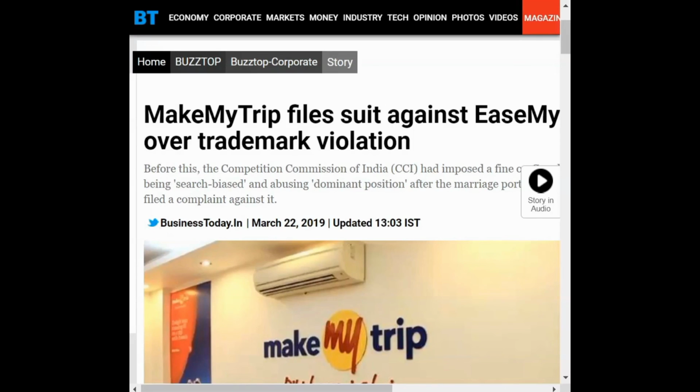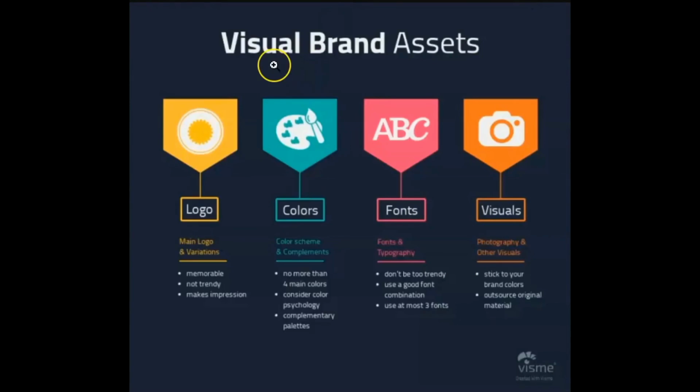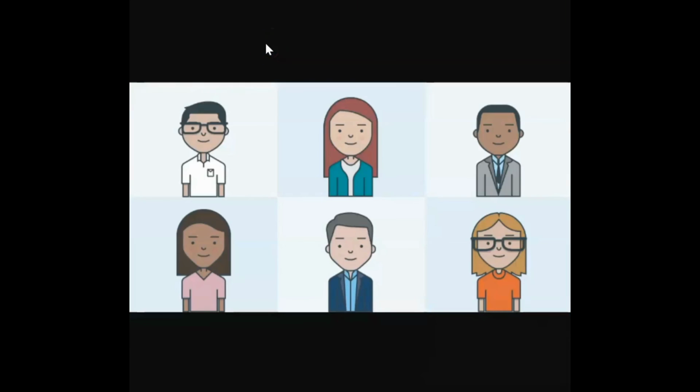In the next few sessions, we shall be learning how to create a brand that people would love. To create a well-renowned brand is a long-term game, but we'll begin with baby steps, which would be designing the identity of your brand, for which you would be creating the visuals of your brand. So it would contain logo, colors, fonts, visuals, typography, and font families, and all those things. Before we go forward and start designing the logo, first things first, we have to identify what our ideal buyer looks like. And for that, we'll be designing our own buyer persona. Now, this is something that we'll be covering tomorrow. So for today's session, that's it for now.